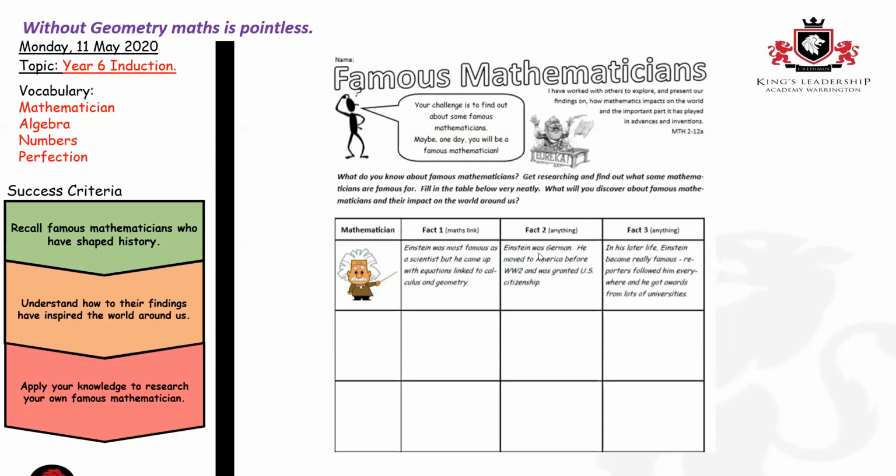For fact number two, I've told you that Einstein was German. He moved to America before World War II and he was granted US citizenship. That means he could live there. Then fact number three: later on in life, Einstein became really famous. Reporters followed him everywhere and he got awards from lots of universities. So he was really, really famous. He did loads of work for science and for maths.